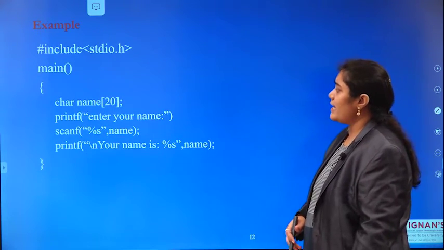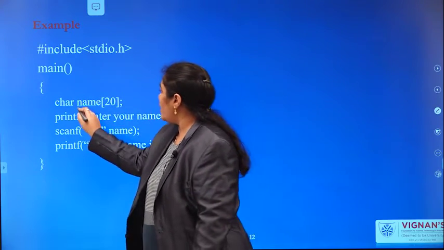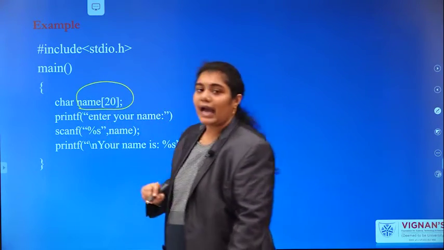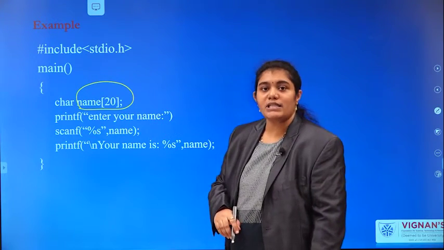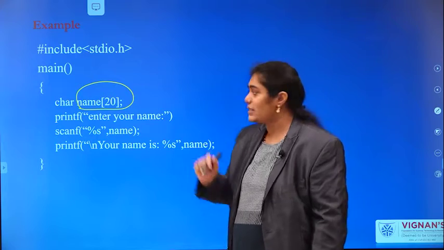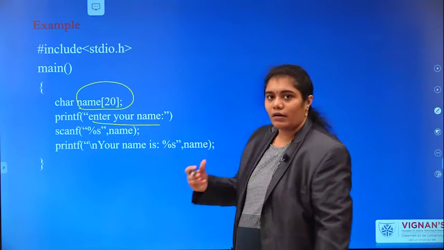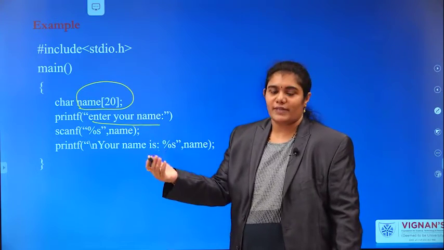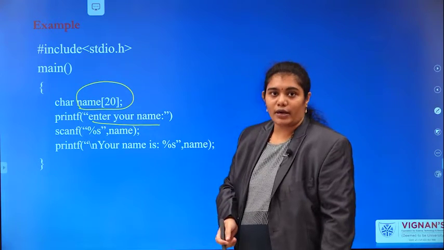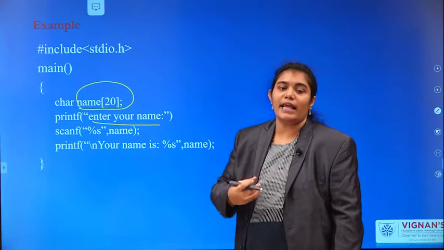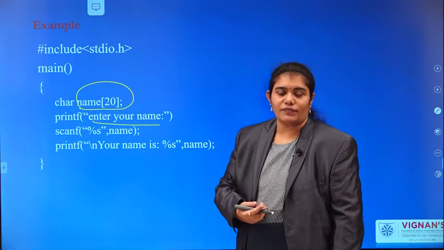Let us see an example. In this program, I declared a character type array, char name, and the size of this array is 20, that means 20 bytes are allocated for name. In the printf function, I'm prompting the user: enter your name. Now I need to read the name of a user with the help of the scanf function.